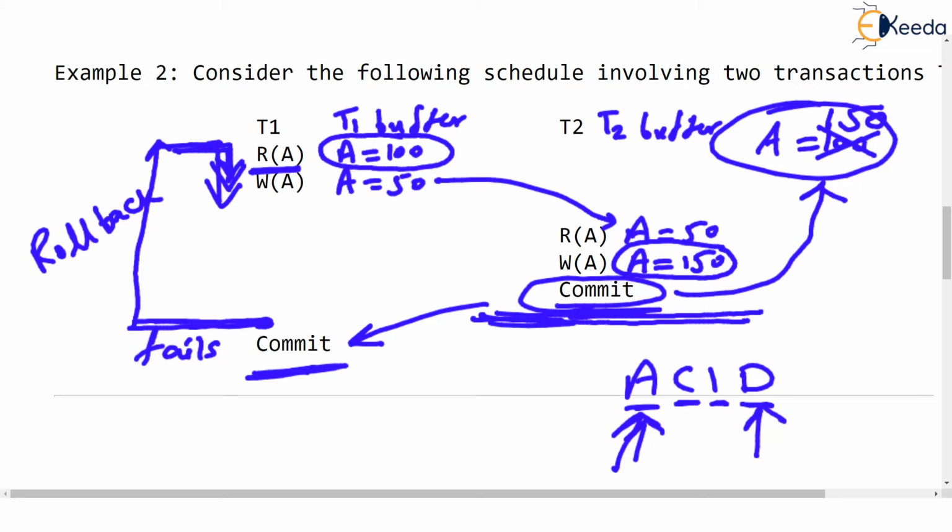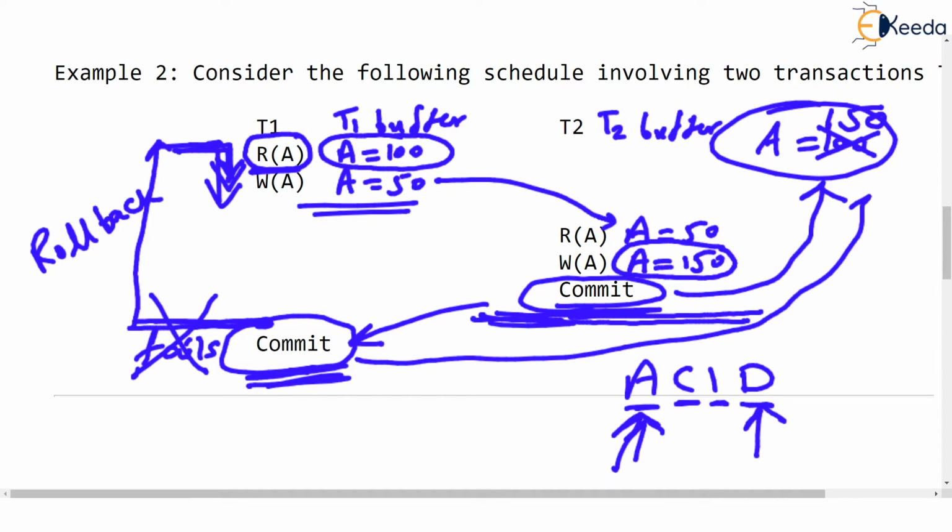You might feel that this read A operation is going to read the value of A from the hard disk. You may argue on the point. But listen, that doesn't happen. Basically, the value of A will be restored back to its original state. So A will be 100, then A becomes 50 because the operation was A minus 50. And then if commit occurs, if this does not fail a second time, the new value of A, which is 50, will be written back to the data store. So A is no more 150, A will be 50.